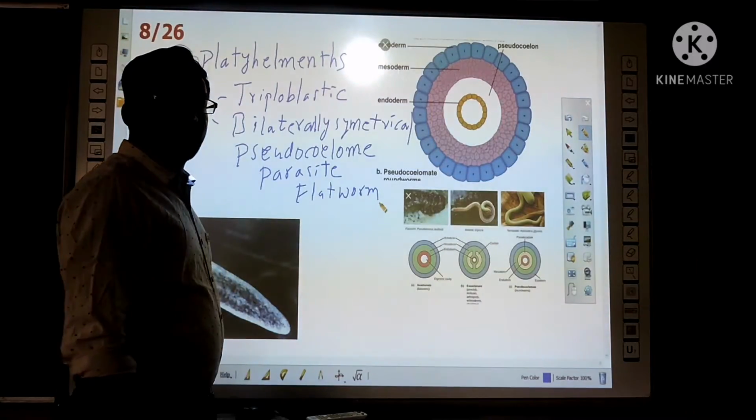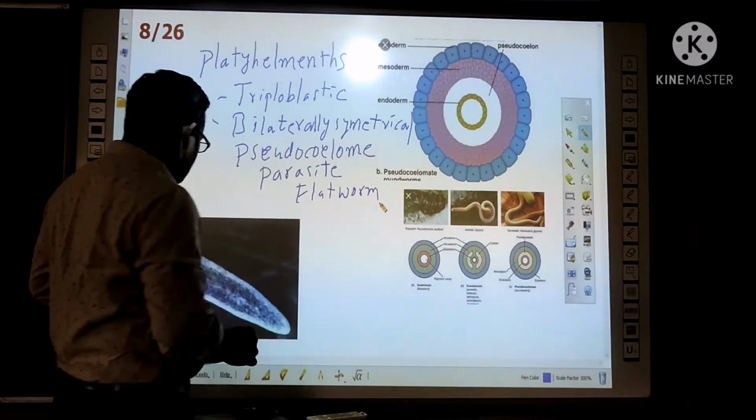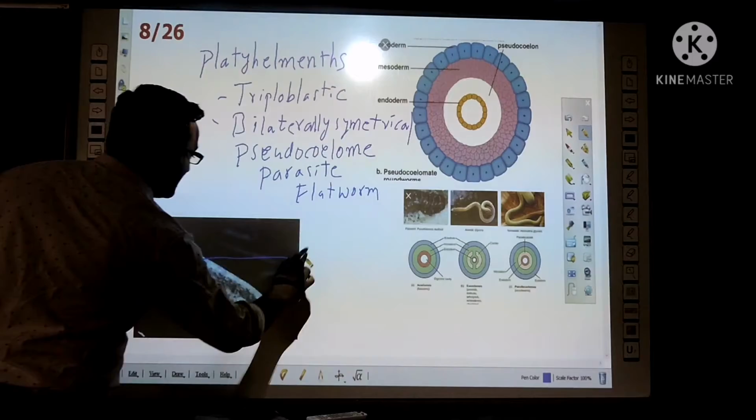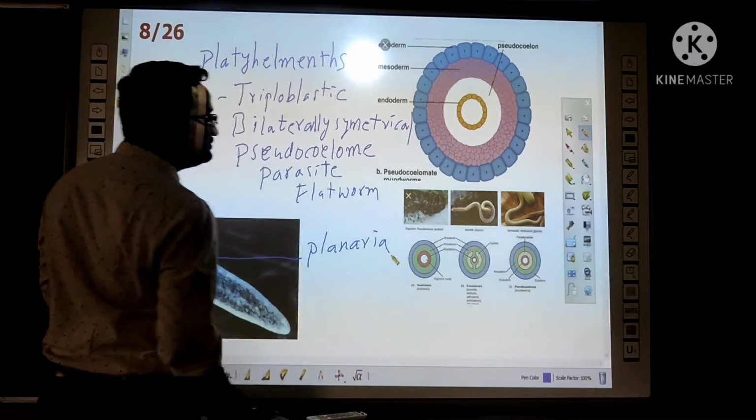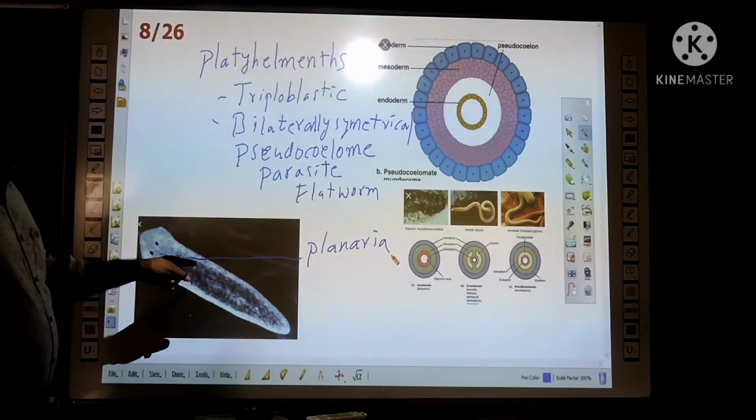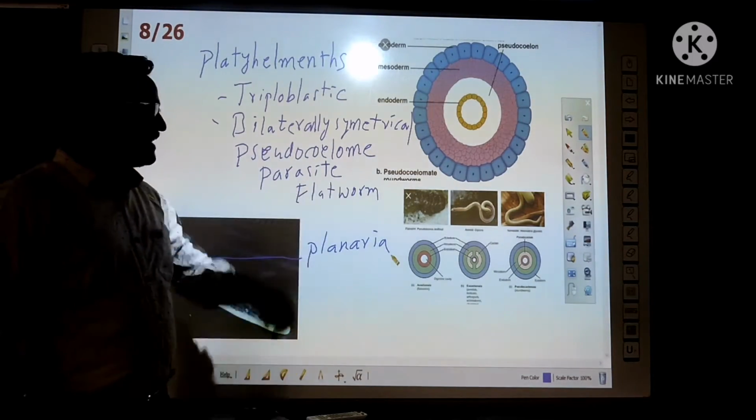The planaria. See, this animal is the planaria. Planaria. And one more example, flatworms.